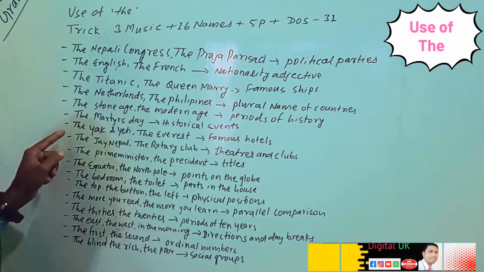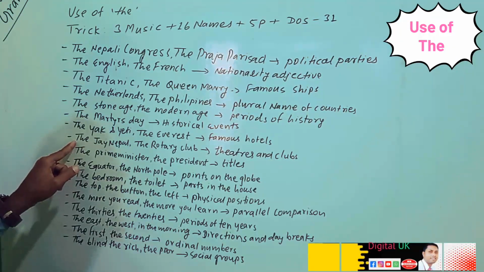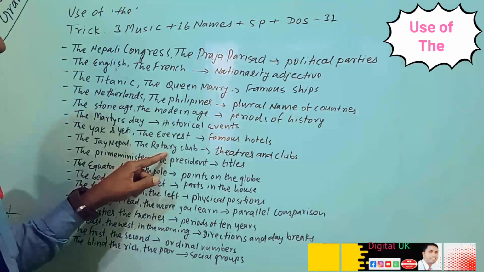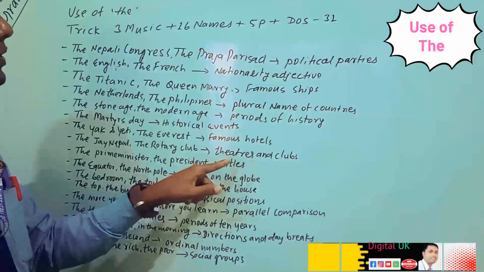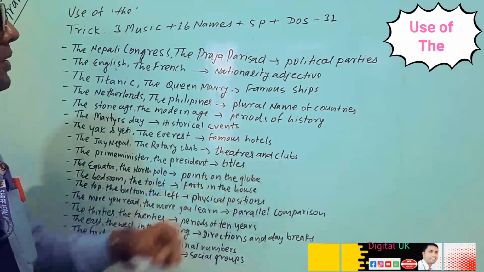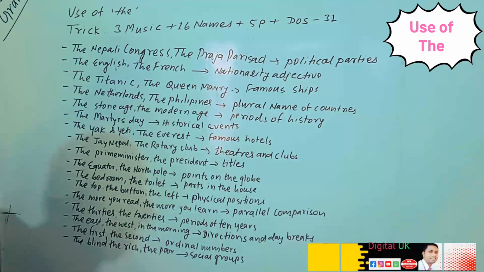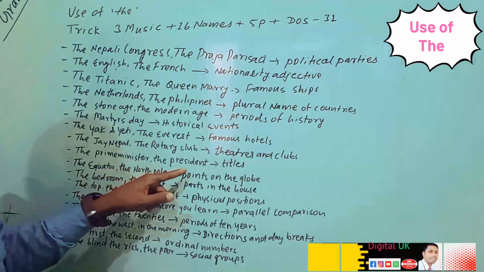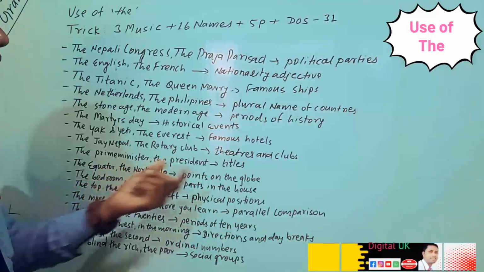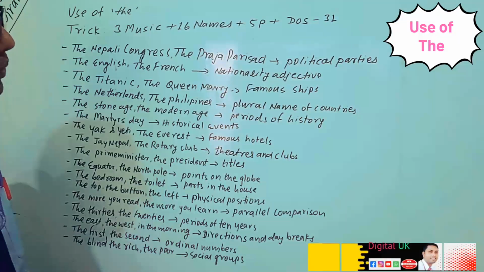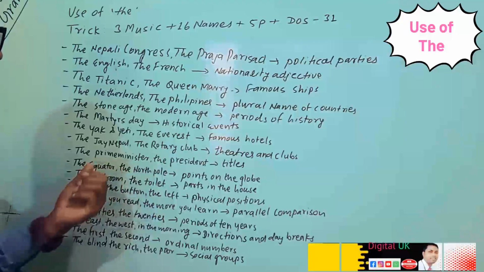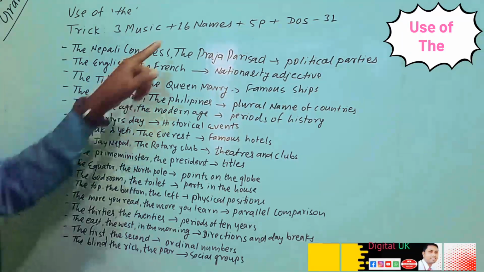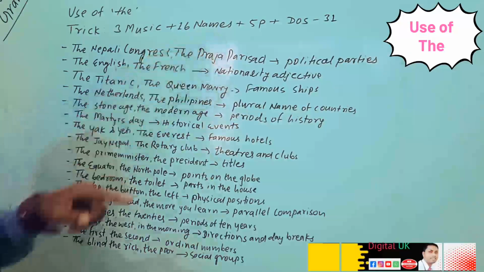We can use the. After that here, the Jai Nepal, the Rotary Club, these are the names of theatres and clubs. So what can we understand before the name of theatres and clubs? We can use the. The prime minister, the president, these are the names of titles. So before the names of titles, we can also use the article that we understood. So up to now, 16 names that was.